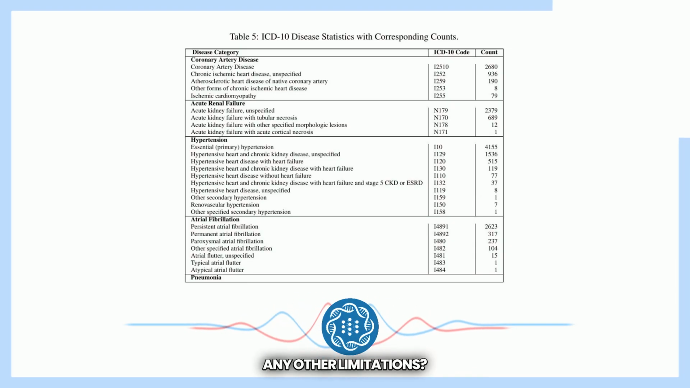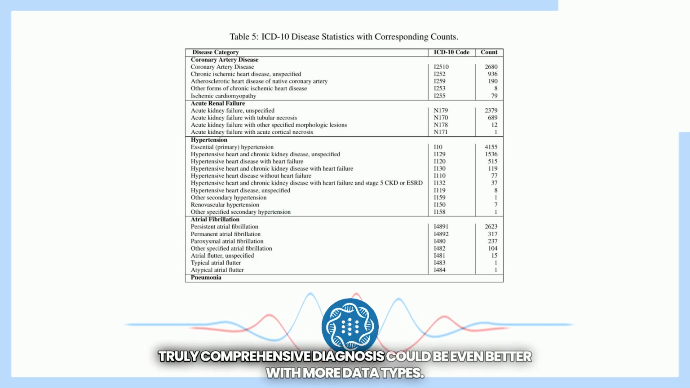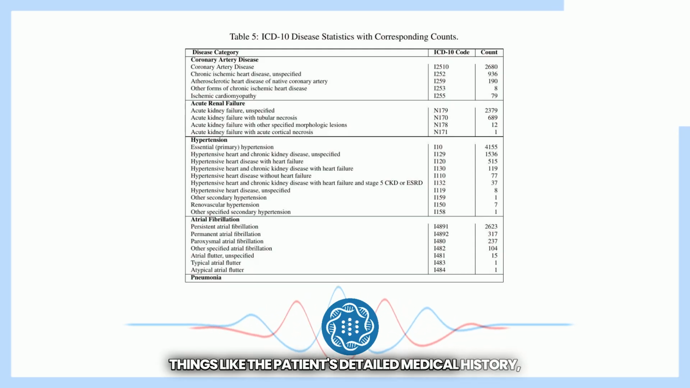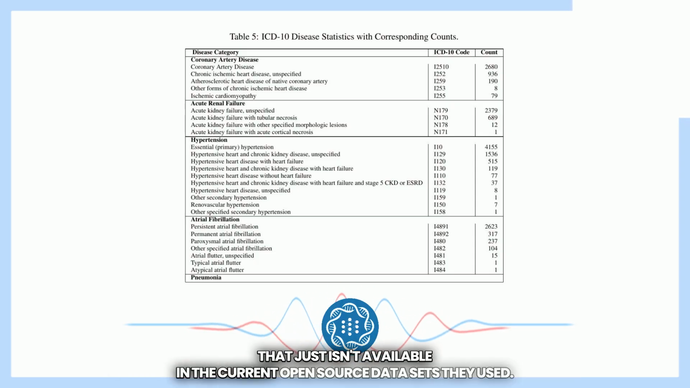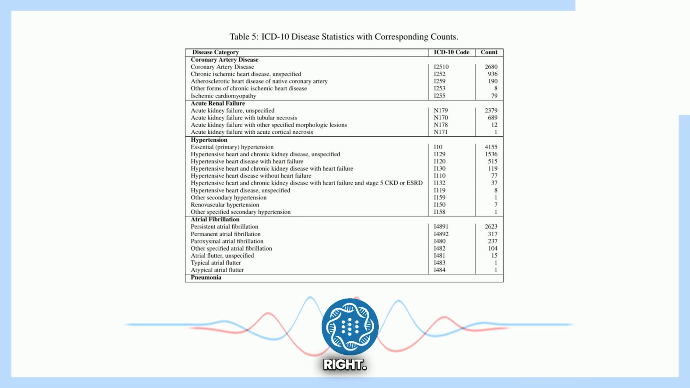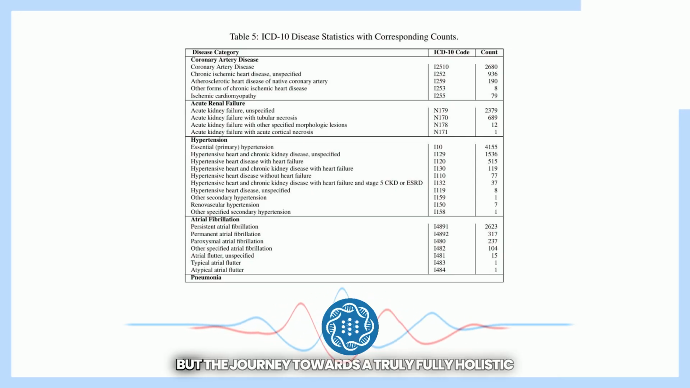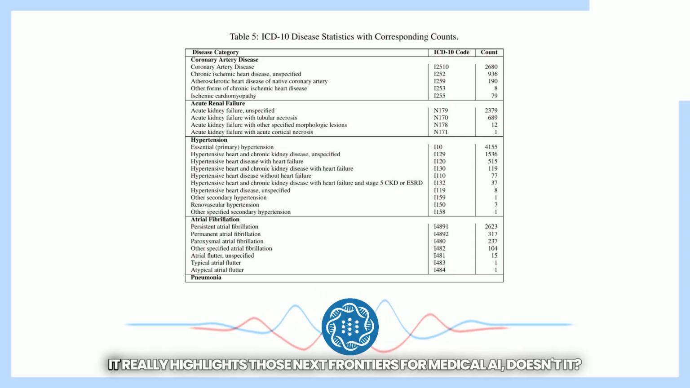Any other limitations? They also acknowledge that even with these three modalities, truly comprehensive diagnosis could be even better with more data types. Like what? Things like the patient's detailed medical history, perhaps genomic data, other specific biomarkers. Information that just isn't available in the current open-source datasets they used. Right. So while MedTVT-R1 is a big step, it is a significant leap. But the journey towards a truly fully holistic AI diagnostician definitely continues. There are more data types to integrate in the future. It really highlights those next frontiers for medical AI, doesn't it?